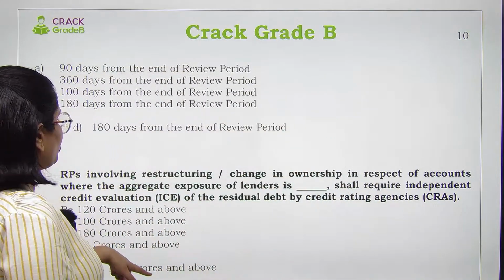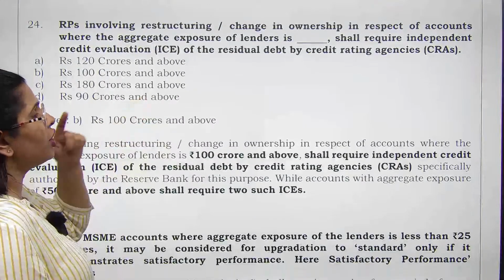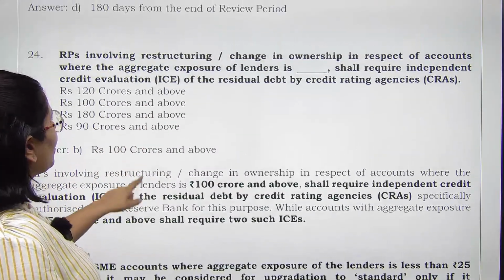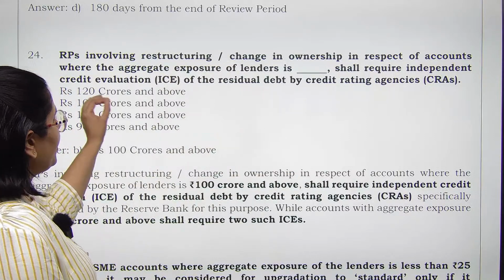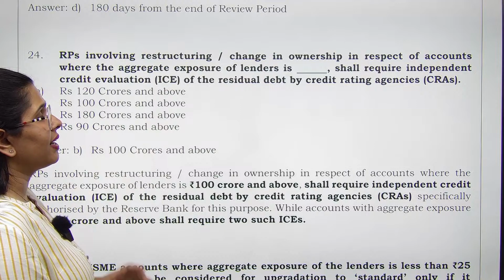Now next, resolution plans involving restructuring or change in ownership in respect of the accounts where the aggregate exposure of the lender is 100 crores and above shall require independent credit evaluation by credit rating agencies.